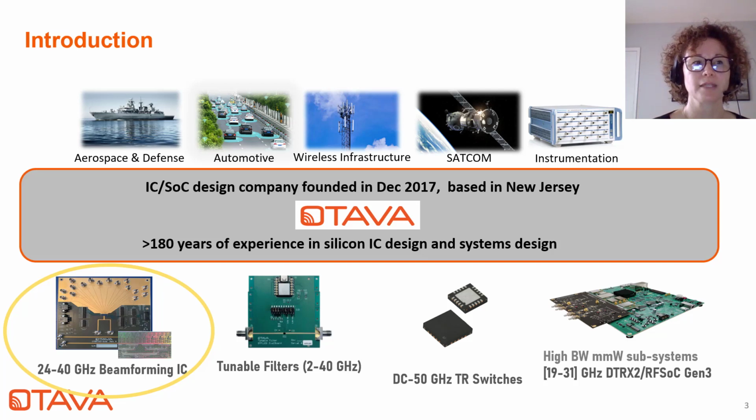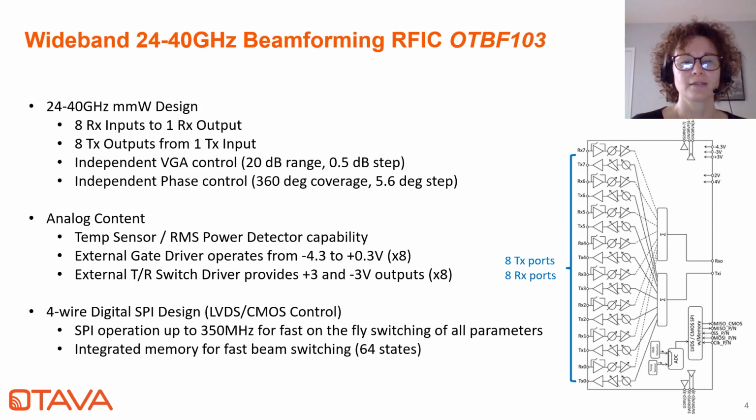So let me begin going over some detail about this particular device. The Ottava beamformer IC, which is called OTBF103, is a fully integrated 8-channel transmit and receive front-end circuit that's meant to interface to a phased array system and operate in the FR2 bands between 24 and 40 gigahertz. It is designed to interface directly to a millimeter wave transceiver on one end and a phased array antenna on the other, with or without external components.